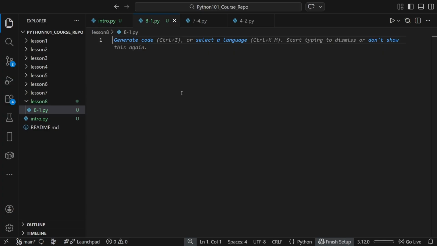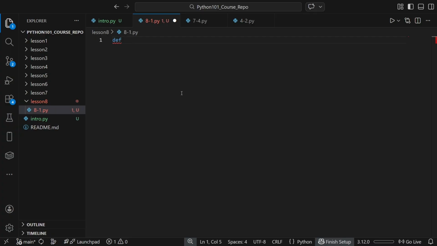Finally, we'll add return values. Returning is how a function hands a value back to the rest of your program. While we have used printing before, printing is just showing something on the screen. However, returning is for producing a result that you can store, combine, or compare later. In this file, we'll be writing down 3 functions, one that performs an action, one that takes an input, and one that returns a value.